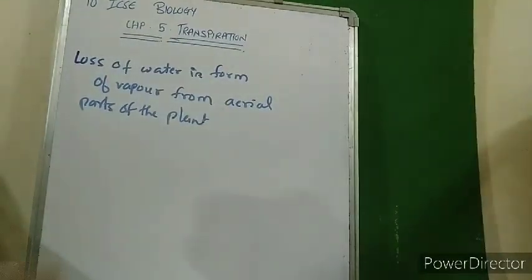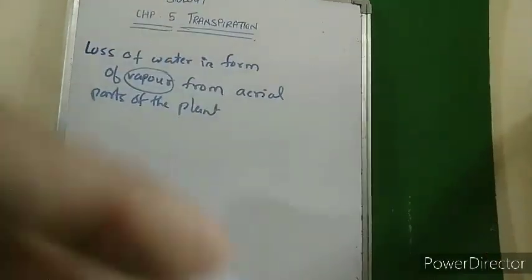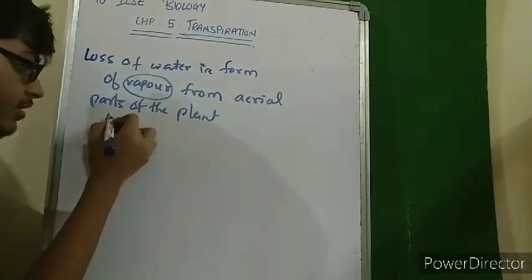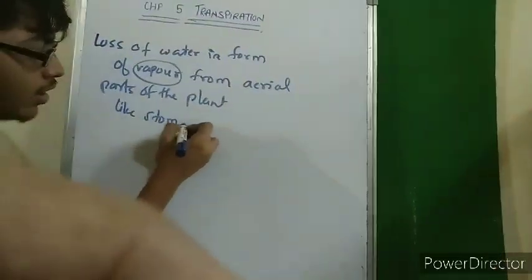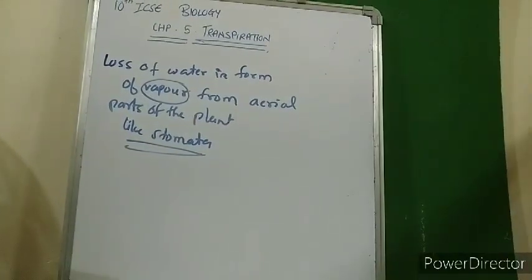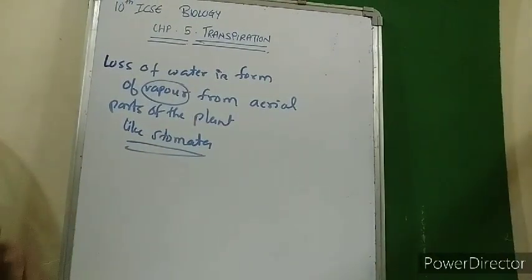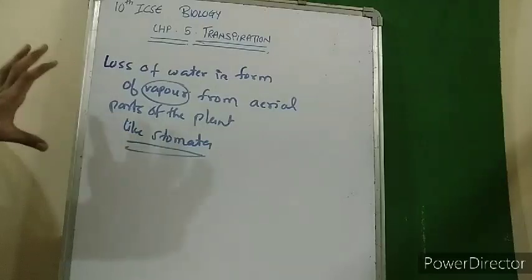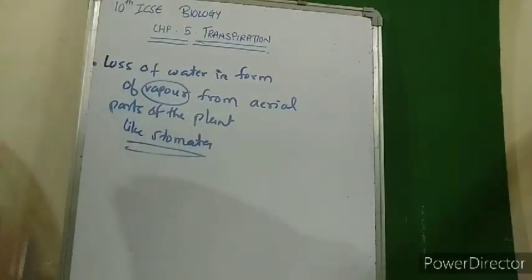Loss of water in the form of vapor from the aerial parts of the plant, like for example stomata, the part of the plant that is present on the leaf surface. So water is lost from that, and this is called transpiration. From the definition it might seem that it is just a loss of water, but the transpiration process has very high importance in the plant body.